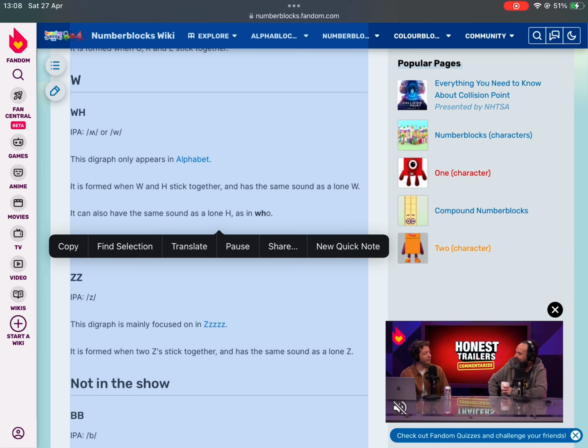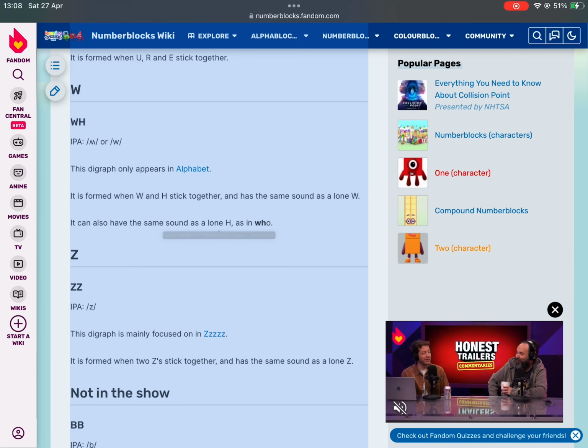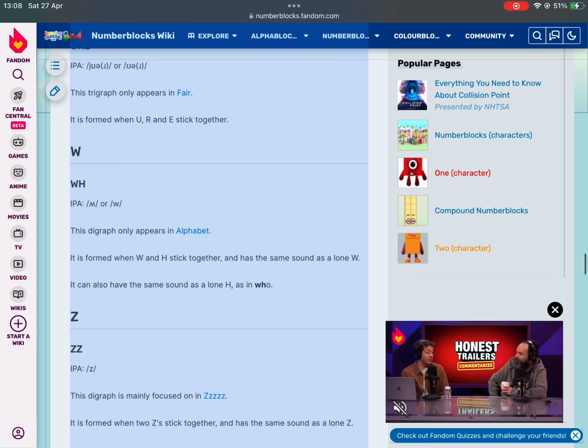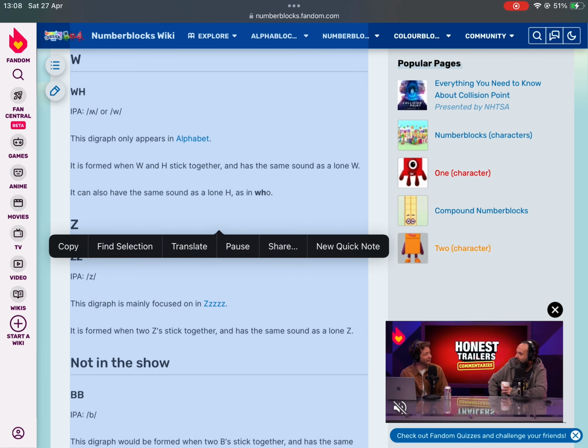WH. This digraph only appears in alphabet. It is formed when W and H stick together, and has the same sound as a lone W. It can also have the same sound as a lone H, as in who.